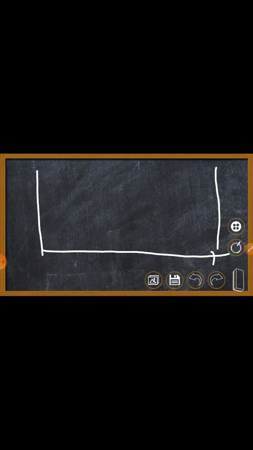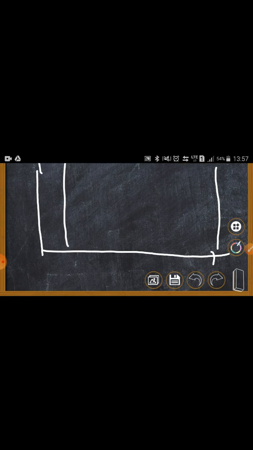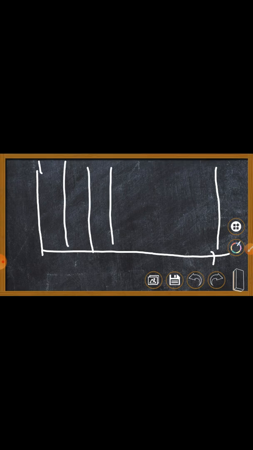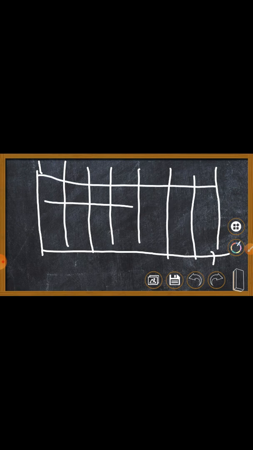For example, when you see a big wall like this, you guys know that it is made up of bricks. Yes or no? You know that it is made up of small bricks like this. For example, this one is a brick, this one is a brick, this one is also a brick.